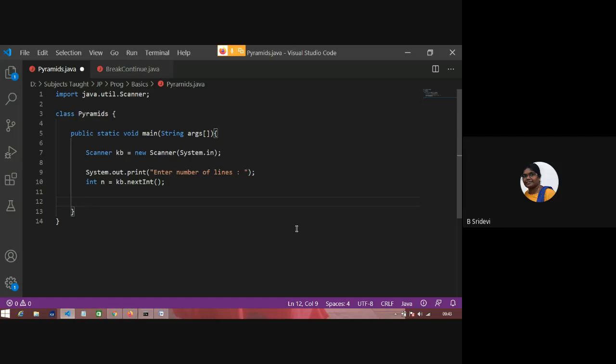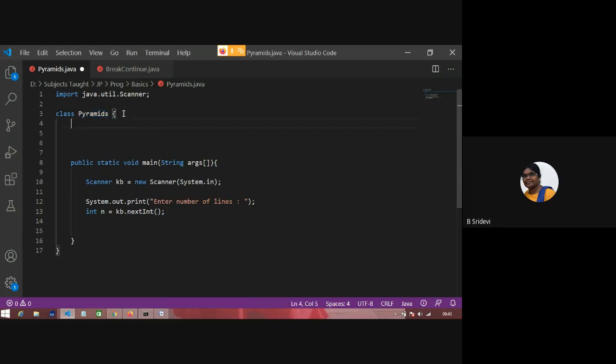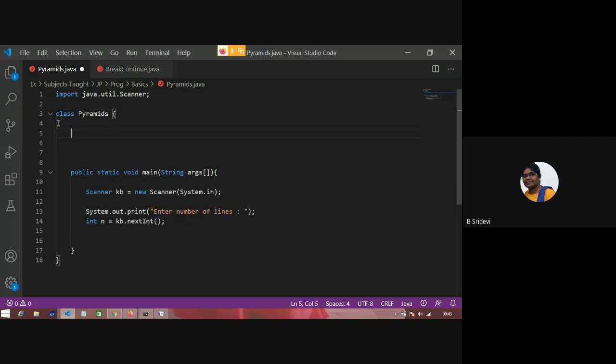Okay. And it's not a good practice to write everything in main, no. If you have listened to Sumit sir's class, he will stress a lot. Don't put everything in my main method. Okay. So what we will do, we'll write a separate method in the same class. Okay. When we reach class lecture, you'll understand what is everything. But under the class, you have main method. Inside that, I'm writing one more method. From these lines, you'll understand. Okay, inside this, I'm writing one more method.